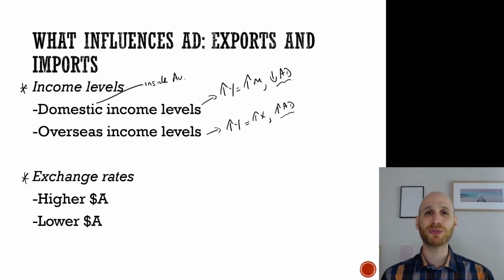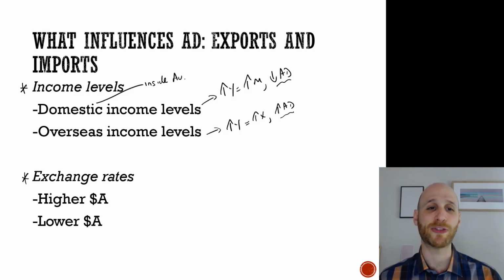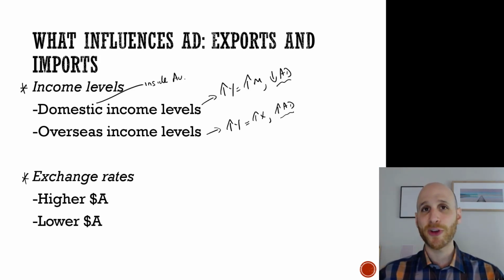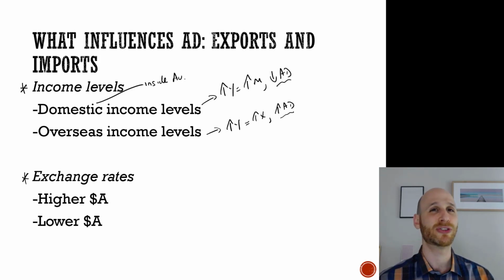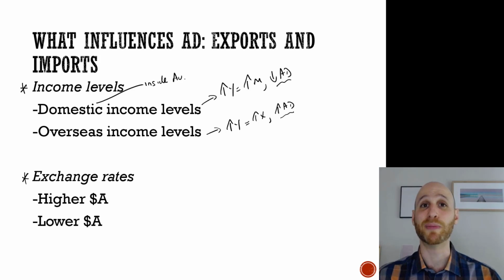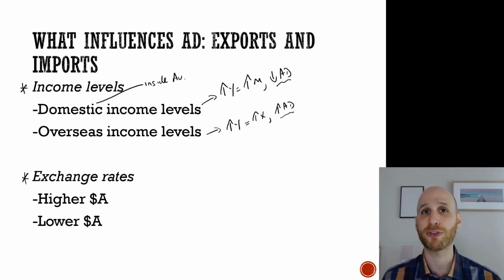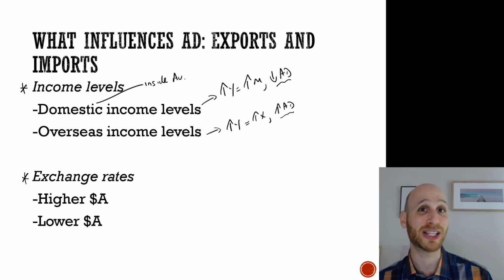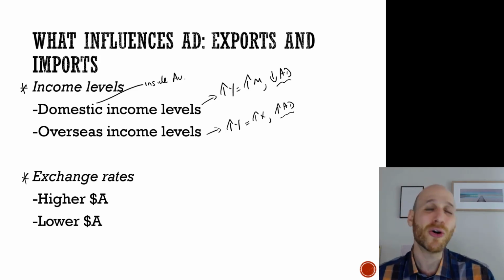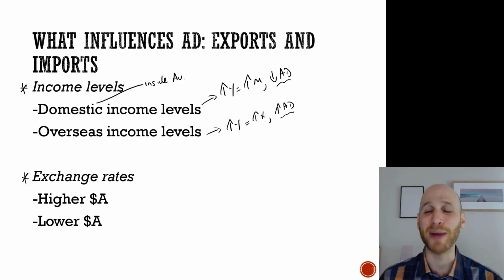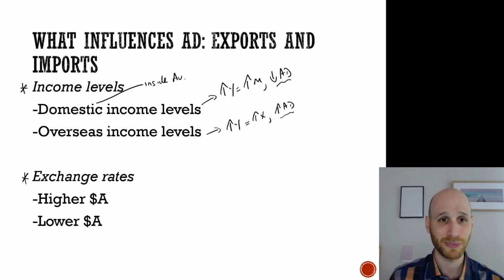Now, the second influence on exports and imports relates to the Australian dollar. So if we've got a higher Australian dollar, a stronger Australian dollar, that means that foreigners are going to have to pay more of their money to buy our exports. So if we have a higher Australian dollar, that's going to make our exports slow. It's going to make them less internationally competitive, as they say, and we're likely to sell less exports. Also, if you've got a stronger dollar, well, we can buy more of those fancy imports.